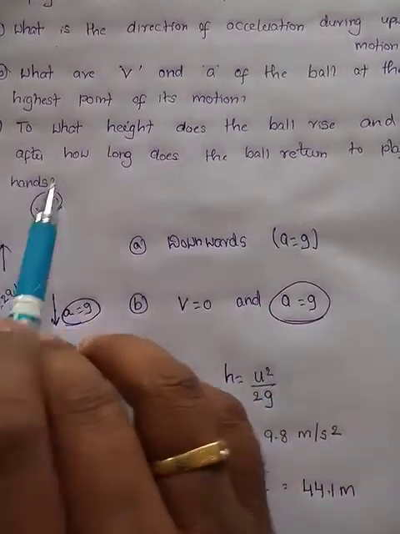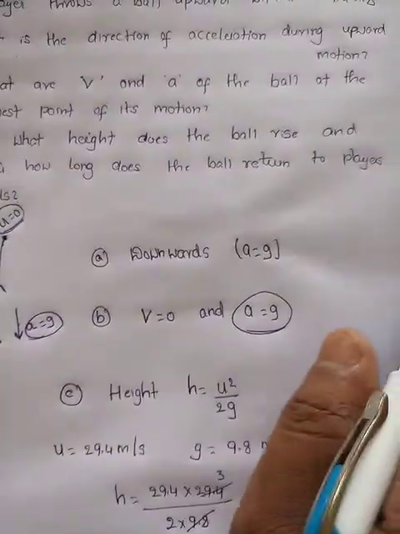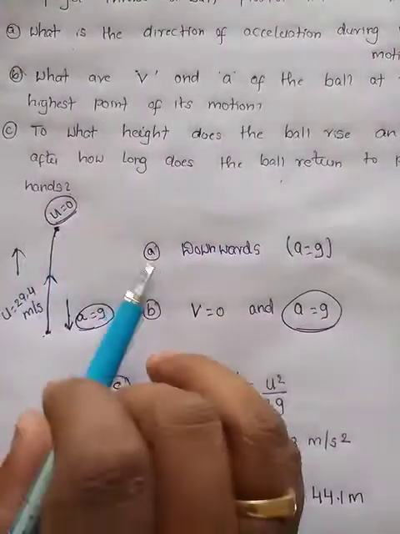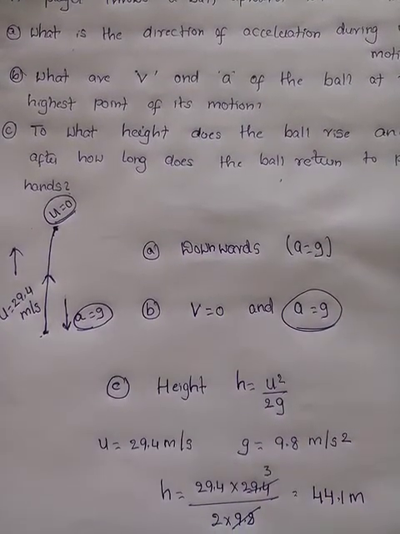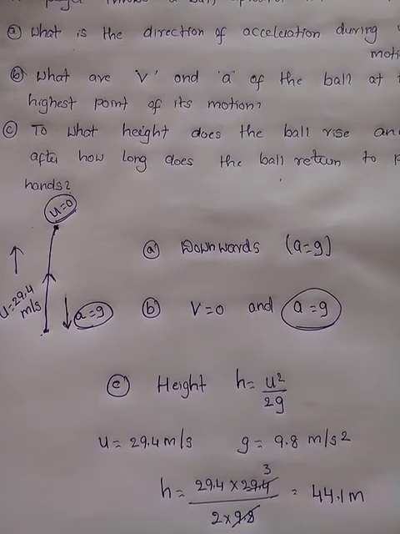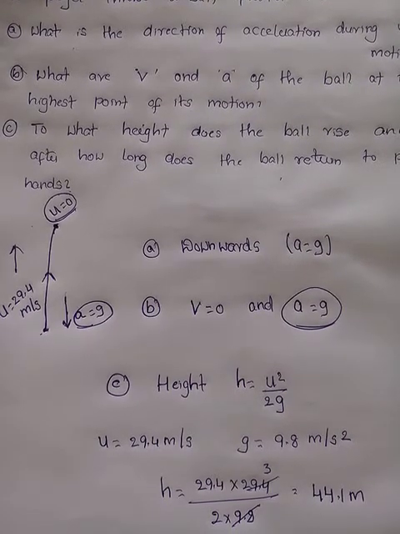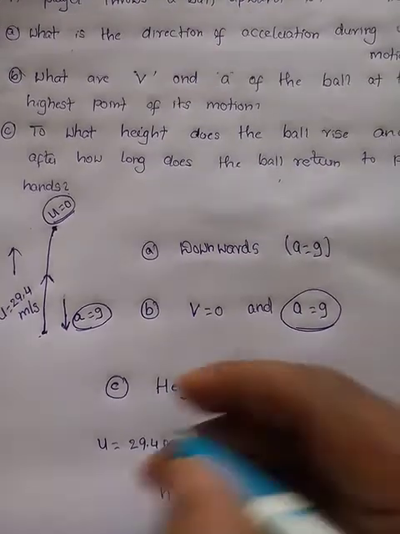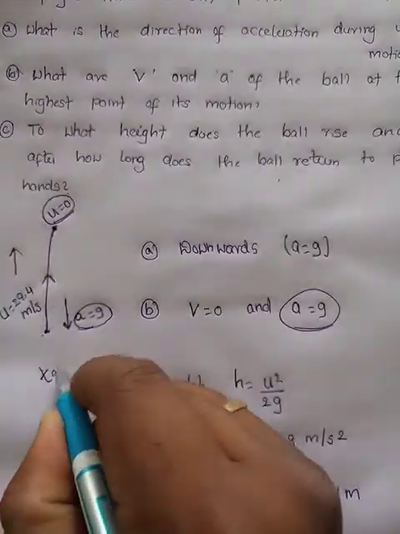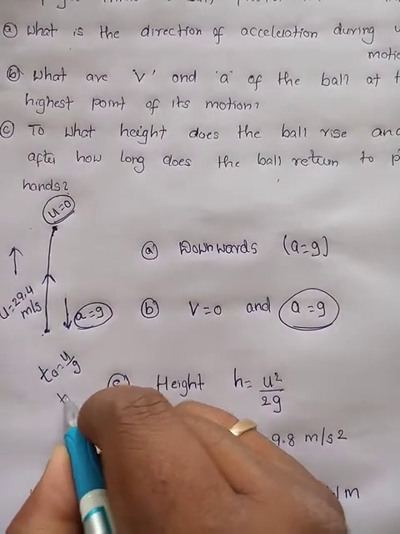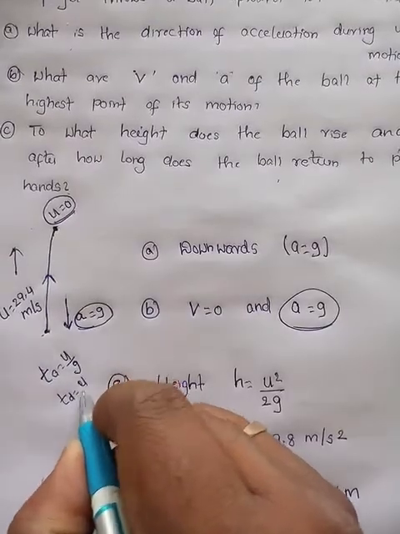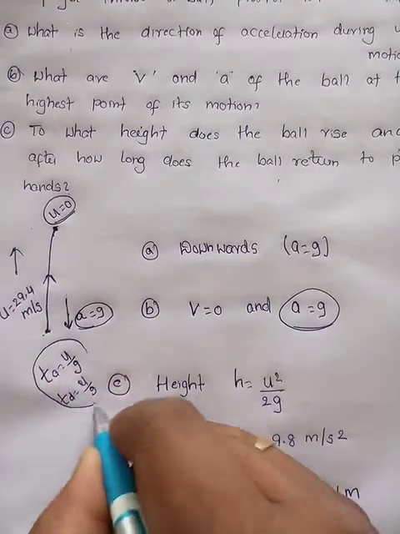Next, see the question clearly. After how long does the ball return to the player's hands? Means what? When you throw a ball, it reaches the maximum height. So if they ask, what is the time taken to reach the maximum height, it is called what? You should answer, time of ascent. Ta equals u by g. The time taken to fall to the ground is called what? Again time of descent, that is also u by g.